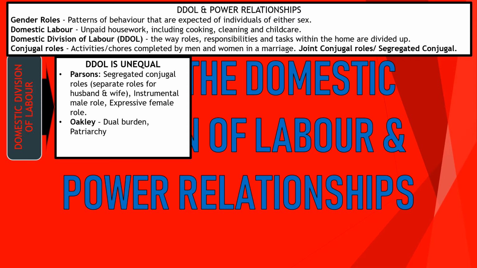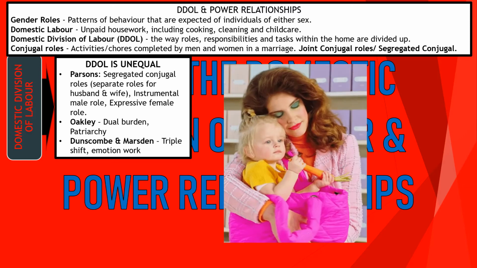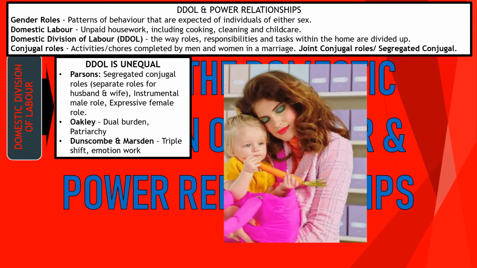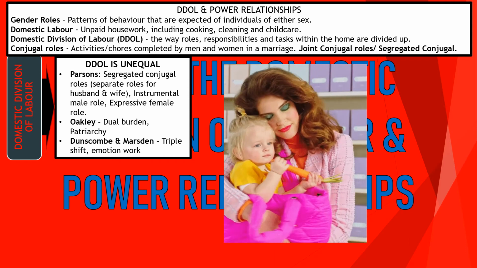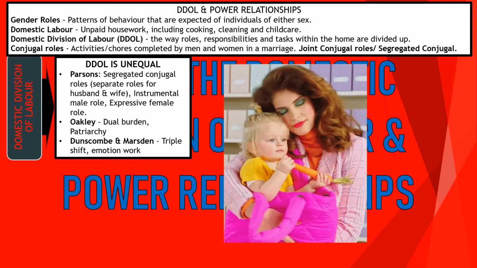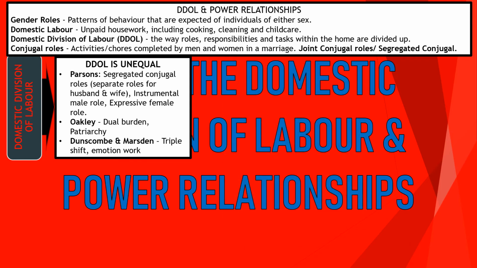Oakley criticised Parsons, as well as other theories we've seen later, highlighting that women have a dual burden. Women have taken on paid work, and they also still have the responsibility for childcare. This is all linked to patriarchal oppression of women, stereotypes and inequalities in society. This unequal relationship is unfair. And we also have Duncan and Marsden. They talk about the triple shift and emotion work. It's effectively Oakley plus one, so Oakley plus emotion work. So paid work, housework, and family responsibilities.